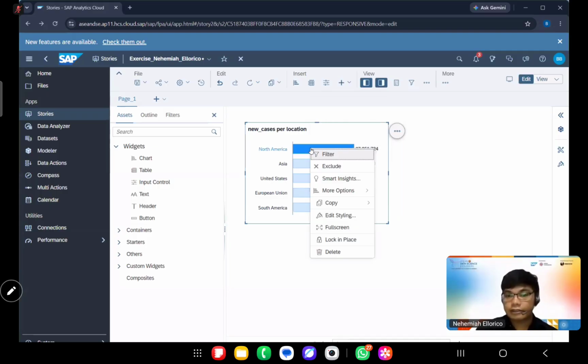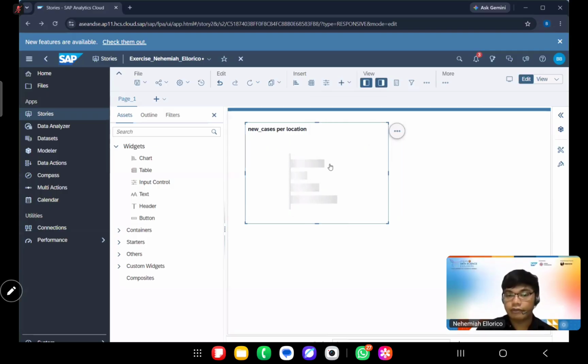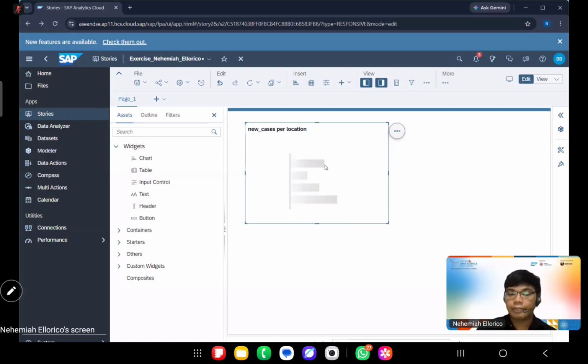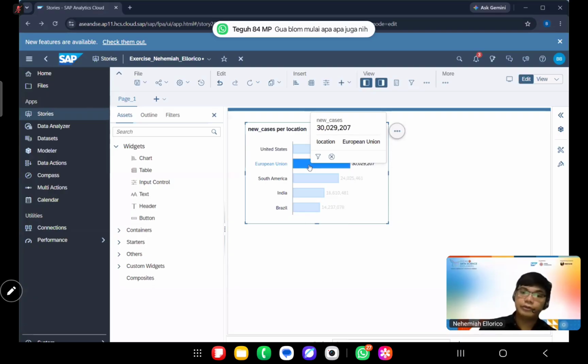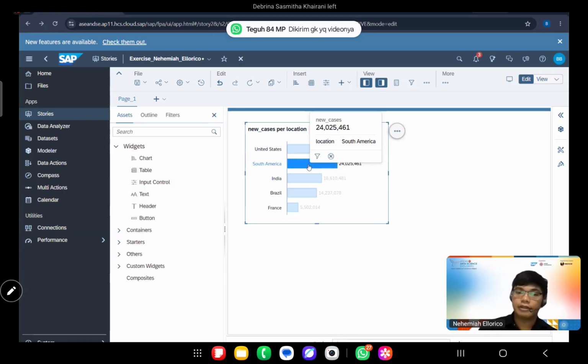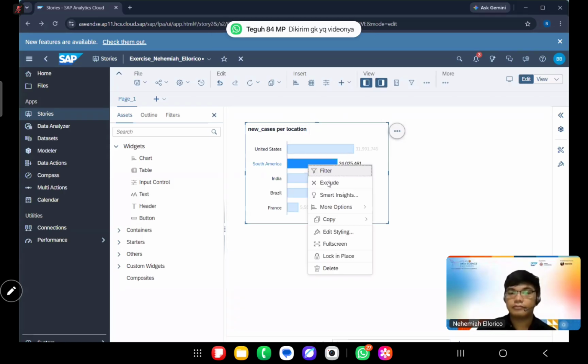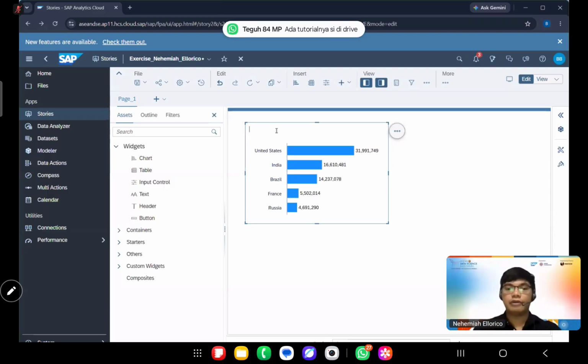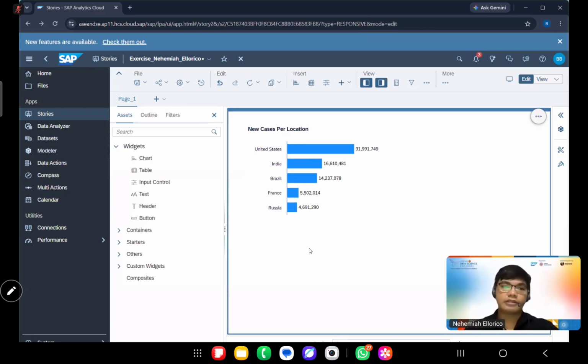North America is not a country, right? We will exclude that. Asia, of course, we will exclude. European Union, not a country also, exclude that. And then South America. You can even rename this one, new cases per location. There, so it will look like this.